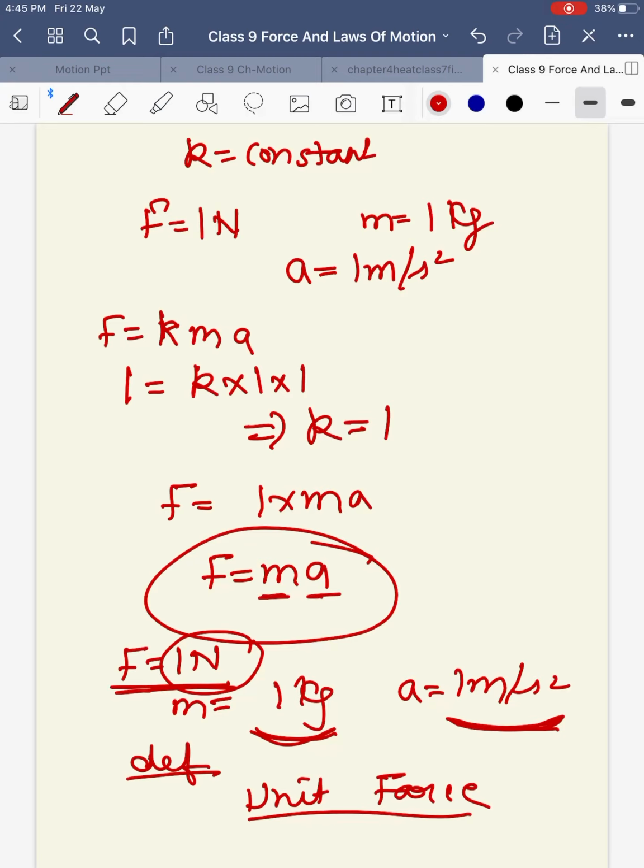Based on this formula, that is P equals m into v, and force is proportional to rate of change of momentum, you can practice the solved numericals given in your book on pages 120 and 121. That would be all for today.